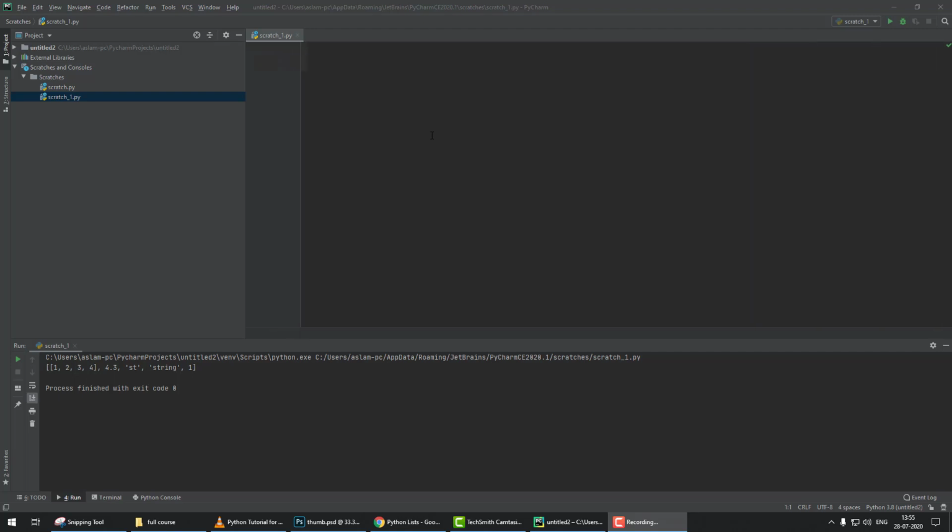We know that the collection of data types in programming is of four types: list, tuple, set, and dictionary. These are the four types of data collection, but today we discuss list only. A list is a collection of ordered data that is changeable and allows duplicates.